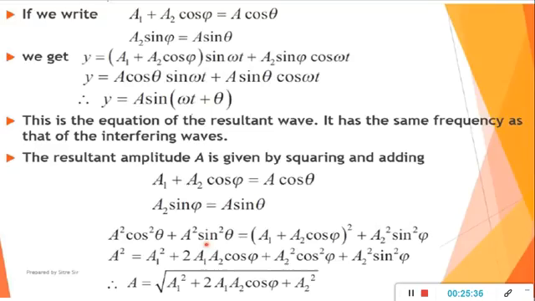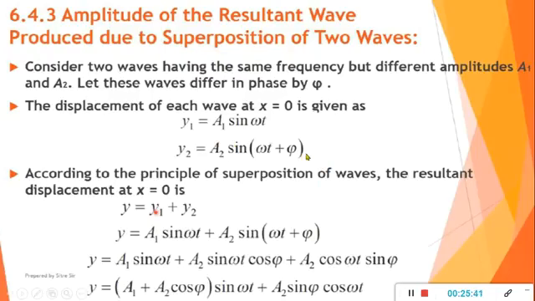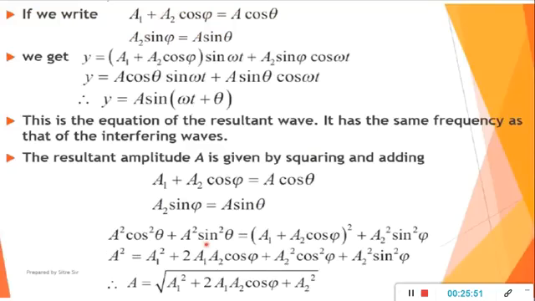Clear? So what we have done, first we have considered two waves, adding due to superposition, applying the formula of sin A plus B, taking common sin omega t. Substituting at the place of a1 a2, this was the original equation, a cos theta sin omega t, a sin theta cos omega t.